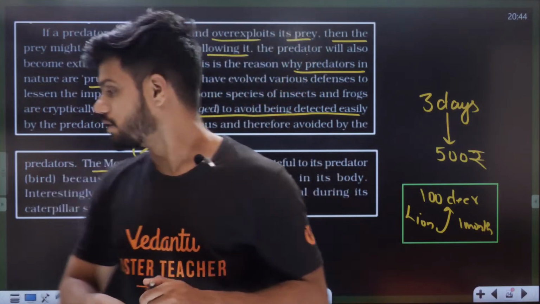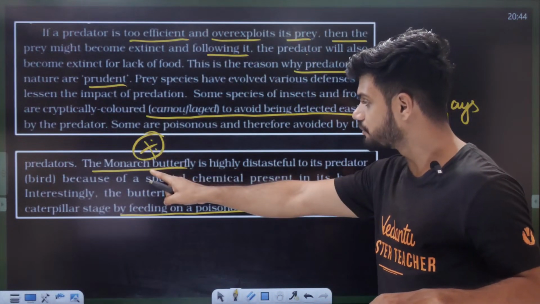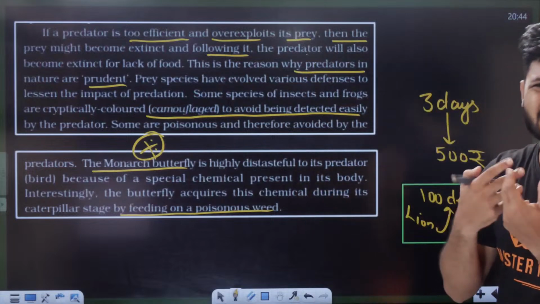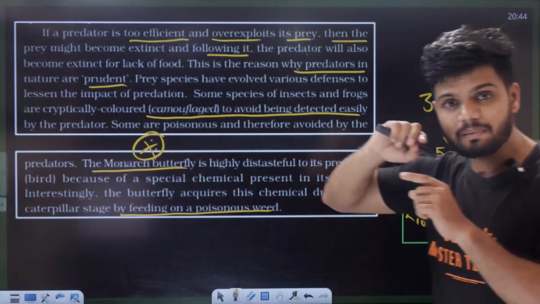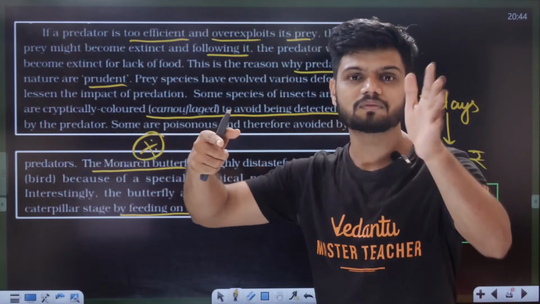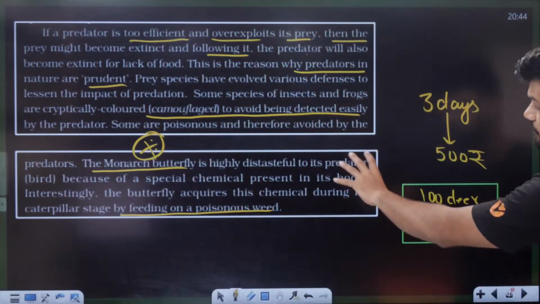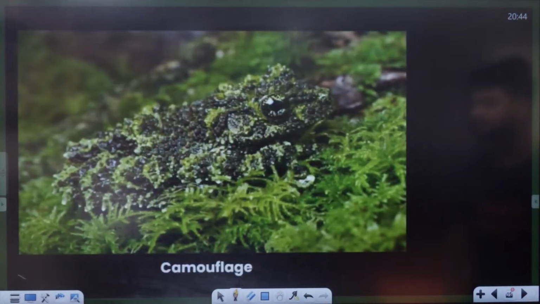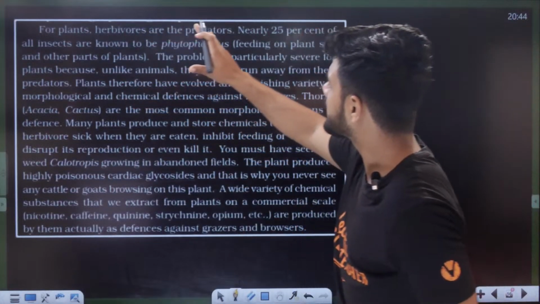Same thing happens. For example, one bird is eating the monarch butterfly, and this monarch butterfly is very distasteful, ಚೆನ್ನಾಗಿಲ್ಲ ತಿನ್ನೋದಕ್ಕಿದು, okay, because of the chemicals present in it. ಸೊ ನೆಕ್ಸ್ಟ್ ಟೈಮ್ ಆ ಬರ್ಡ್ ಮತ್ತೆ ನೋಡುತ್ತಾ ಬಟರ್ಫ್ಲೈನ, ತಿನ್ನಕ್ಕೆ ಹೋಗಲ್ಲ, ಅದು ಗೊತ್ತು ಚೆನ್ನಾಗಿಲ್ಲ ಟೇಸ್ಟ್ ಇದು ಅಂತ, ಸರಿನಾ. This is called a defense mechanism. ಸರಿನಾ. So for plants, herbivores are predators.